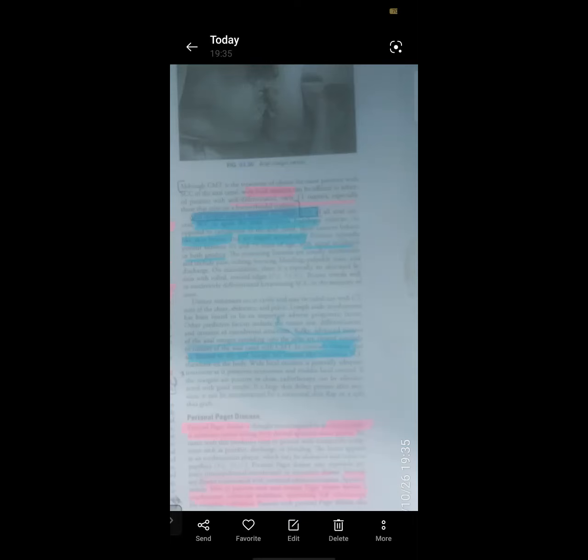One more point: lymph node involvement is an adverse prognostic factor, and it gives poor outcome after salvage surgery.